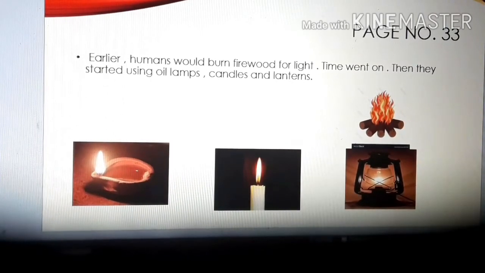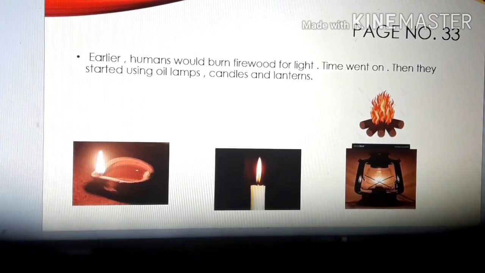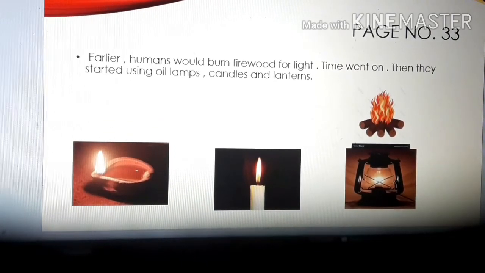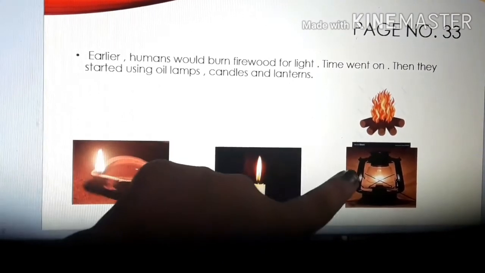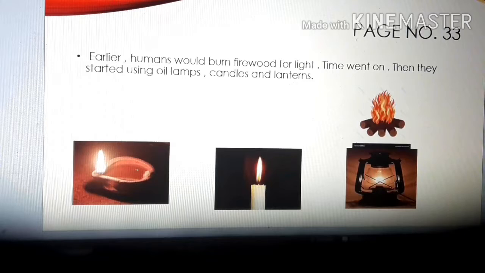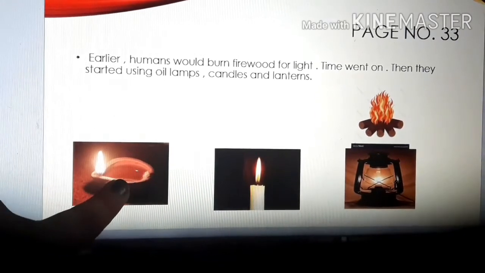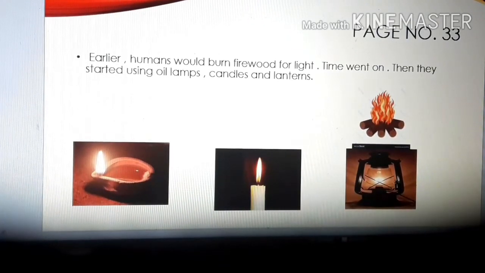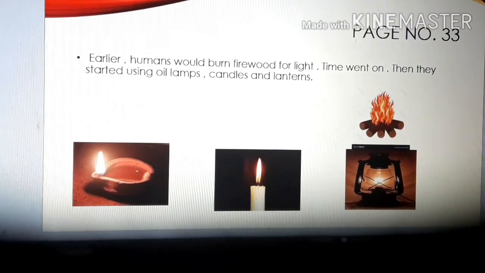Next, earlier humans would burn firewood for light. They burned what? Firewood for light. Then as time went on, they started using oil lamps, candles and lanterns. After firewood, children, what did they start using? They started using oil lamps, candles and lanterns. These things are man-made, but these things do not require electricity. Does it require electricity? No, this does not require electricity.